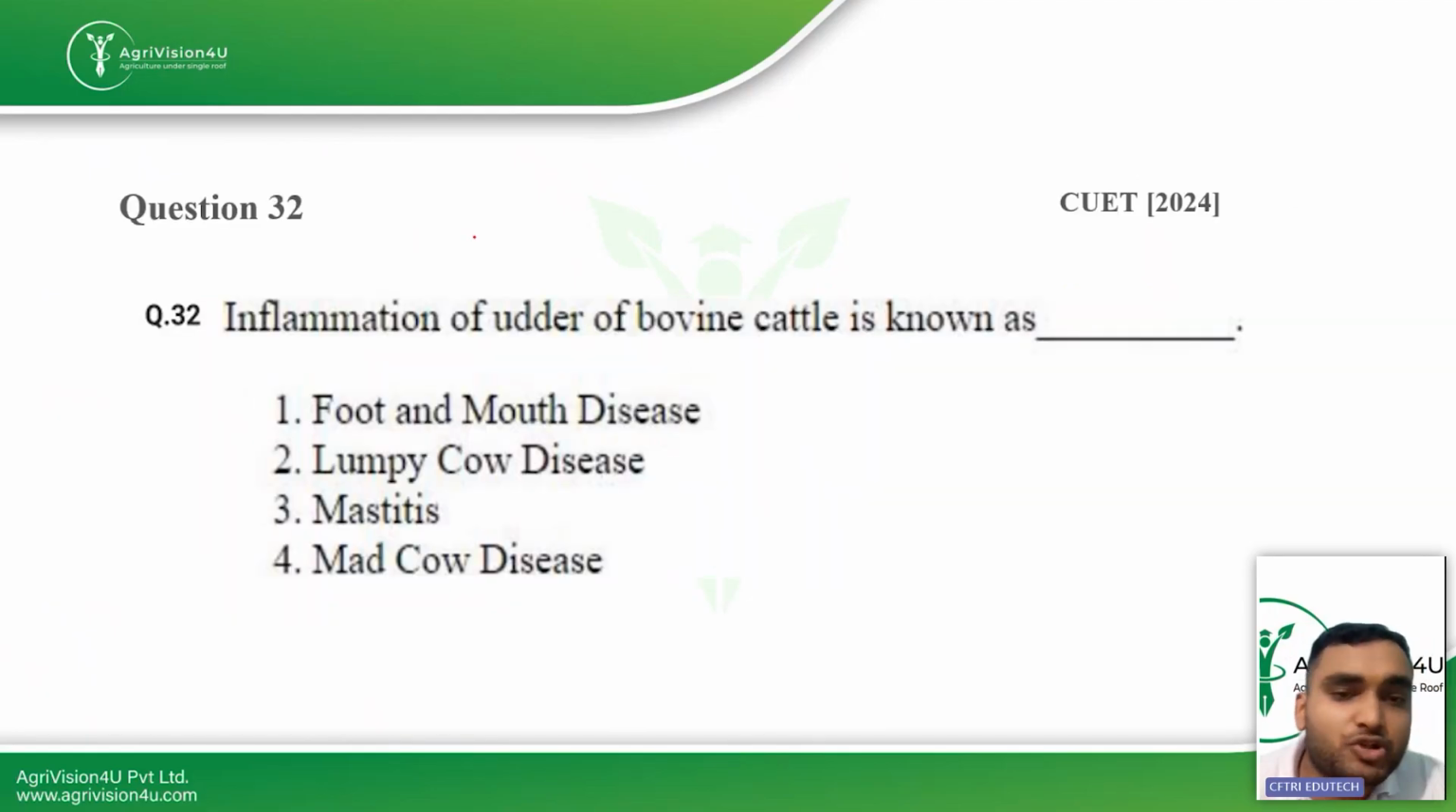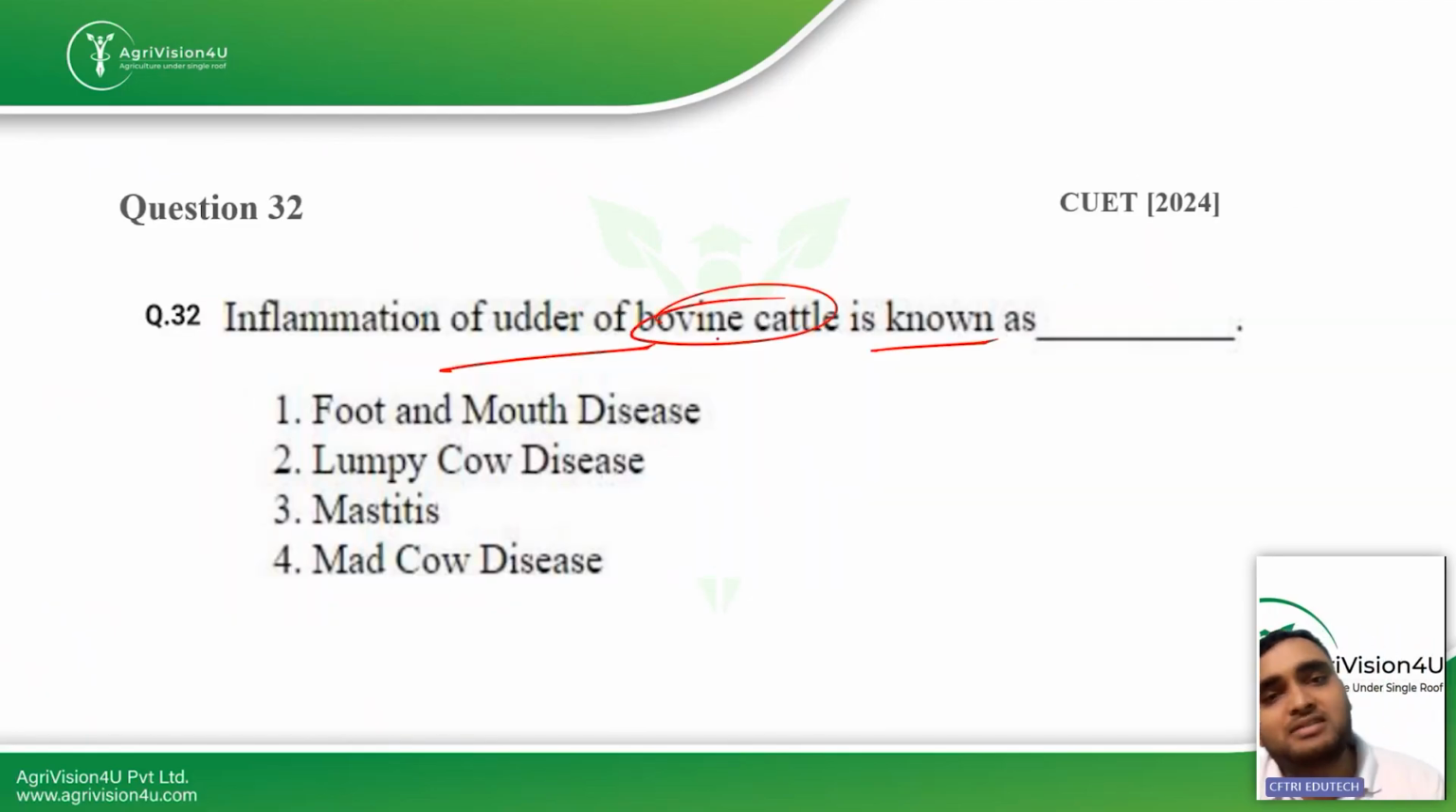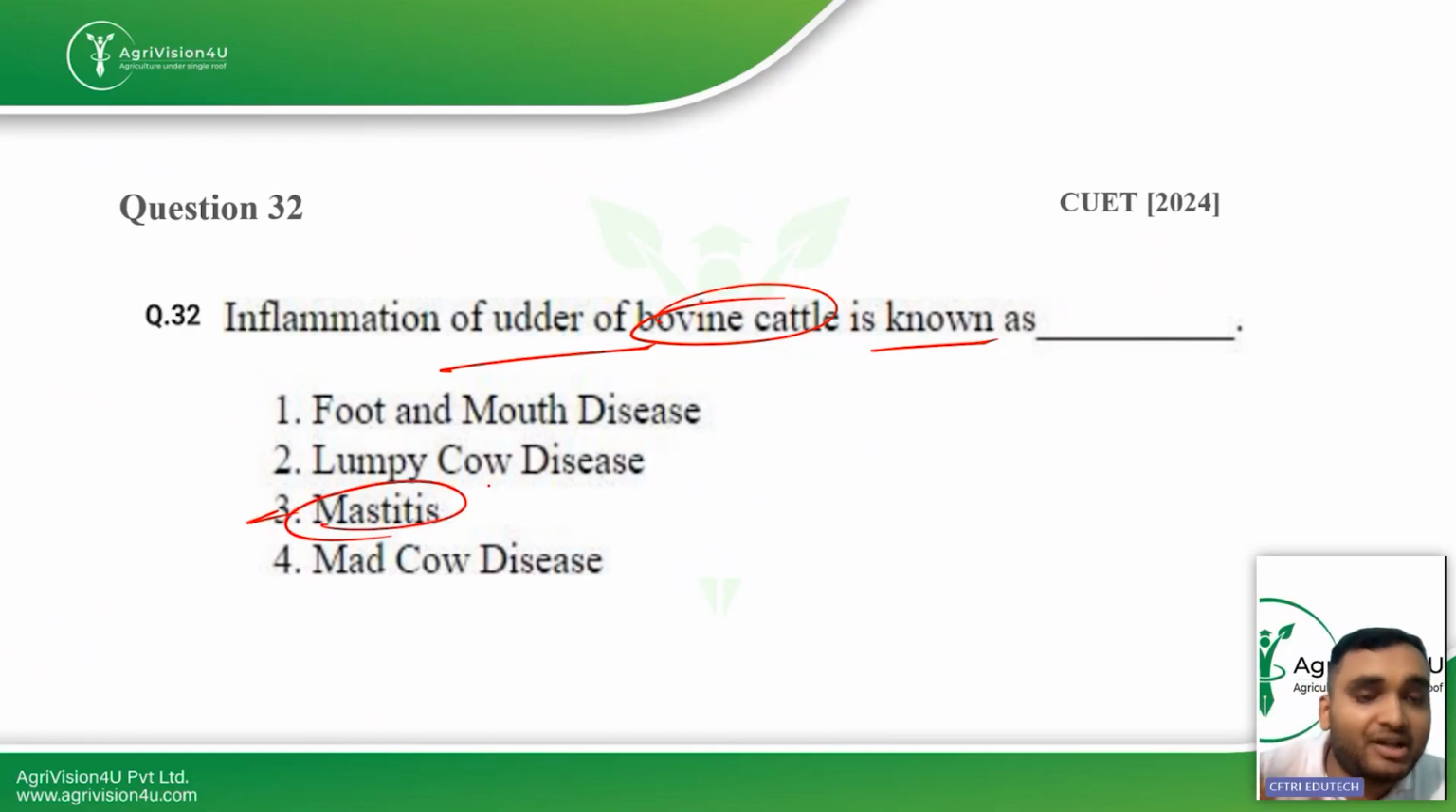Then inflammation of udder of bovine cattle is known as, that means the cattle which are used for your milk purpose, that are reared for your milk production. So mastitis is the name of the disease or condition in which the bovine cattle udder causes inflammation. So third is the right option for this question.